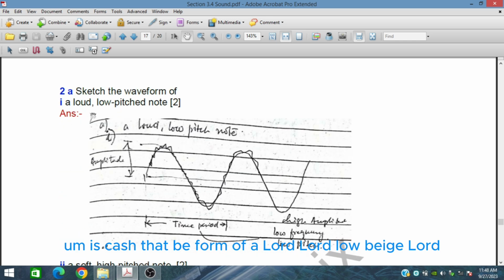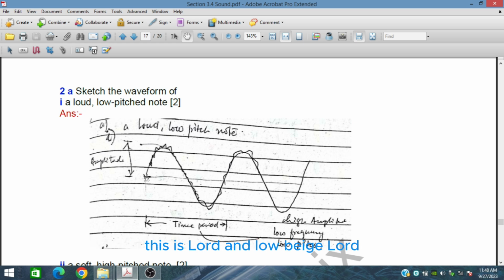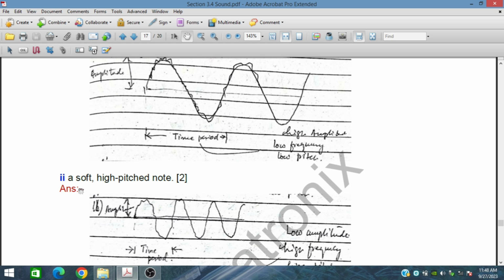Sketch the waveform of a loud, low pitch note, and of a soft, high pitch note. A soft, smooth, high pitch note has frequency that is very close together.